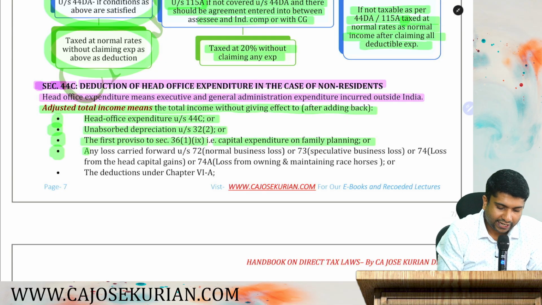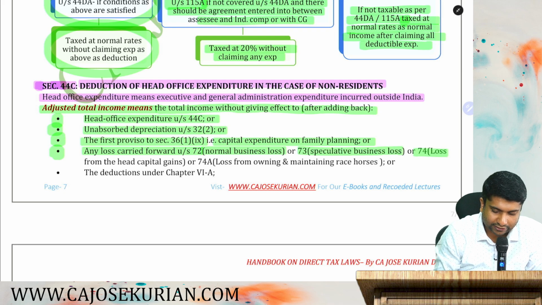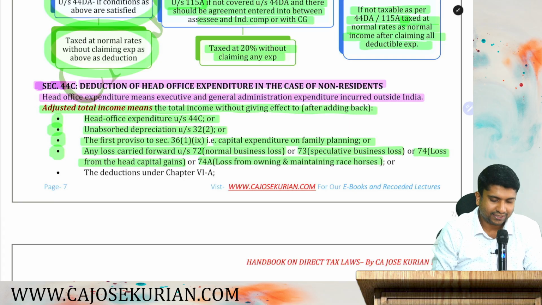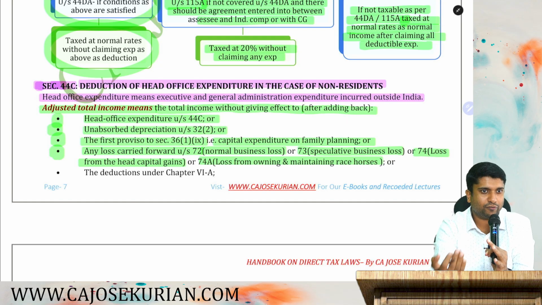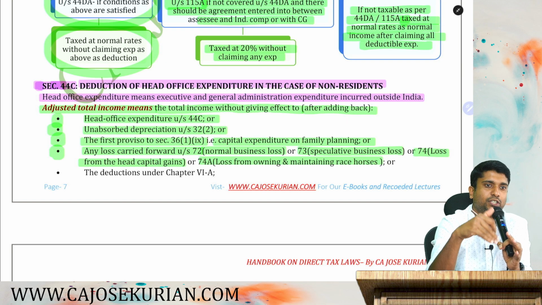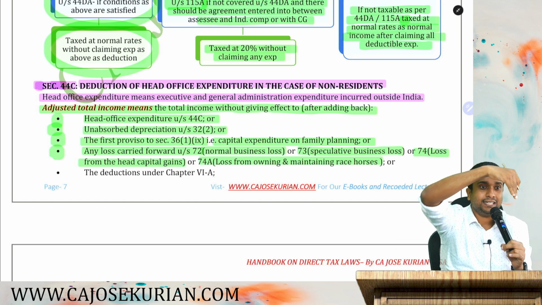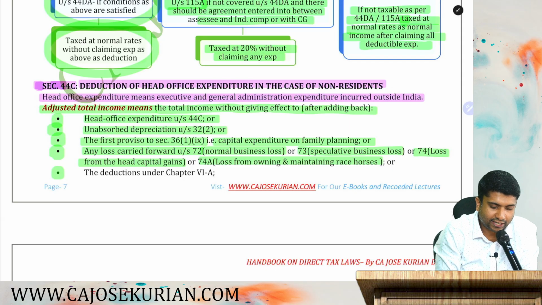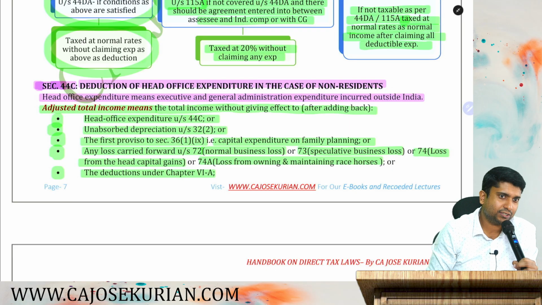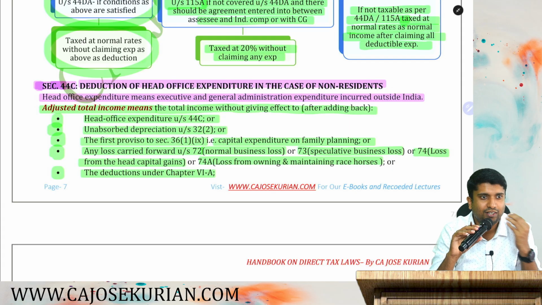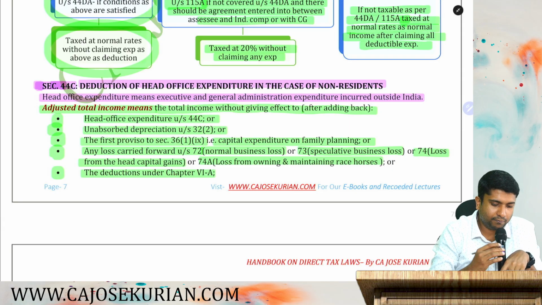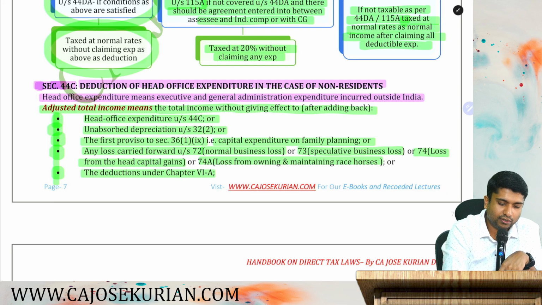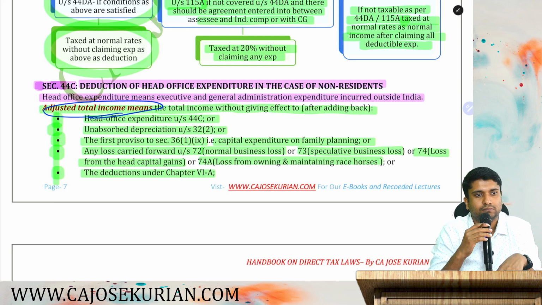Then, next one. Any loss carried forward under 72, that is a normal business loss; 73, speculation business loss; 74, loss from the head capital gains; 74A, loss from owning and maintaining race courses. If you have brought forward losses of these kinds, you are not supposed to adjust these losses against your current year total income. Before adjusting these losses, whatever profit you have is said to be the adjusted total income. And finally, Chapter VI-A deductions. You are not supposed to adjust Chapter VI-A deductions as well. Or rather we can say, with the normal total income, you add back these items so that you will get what? Adjusted total income. Both are right.